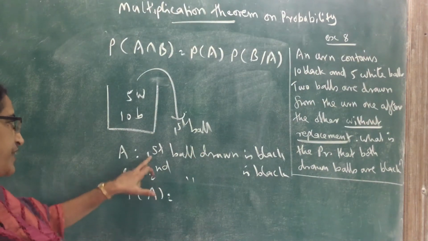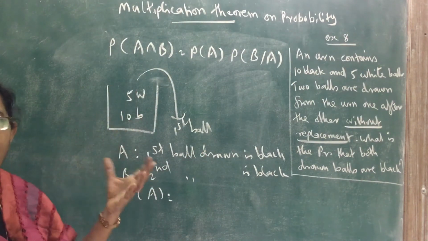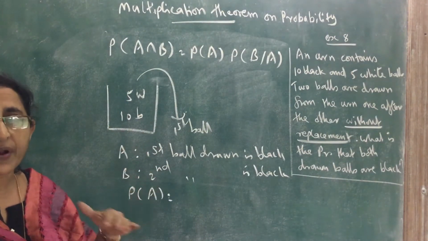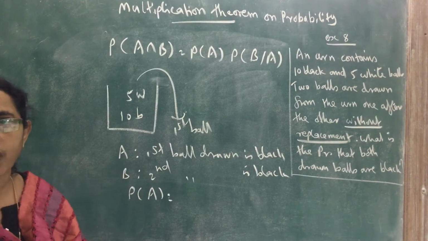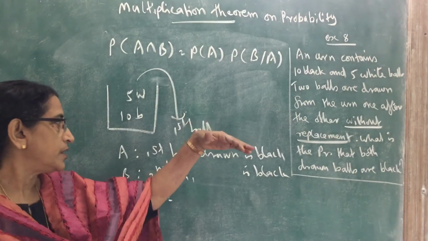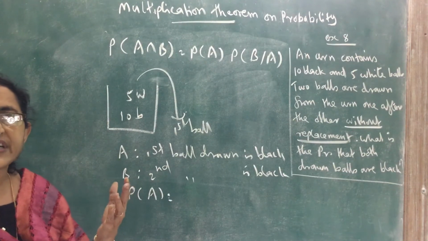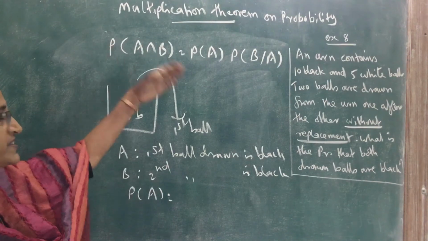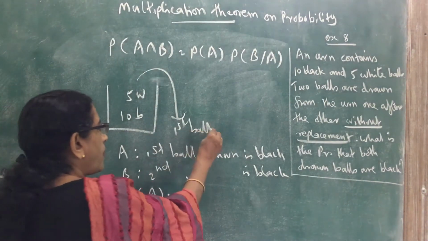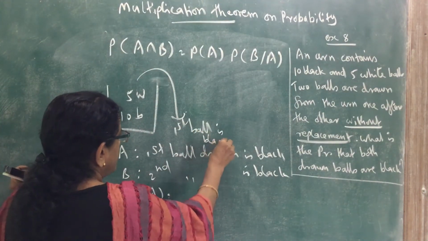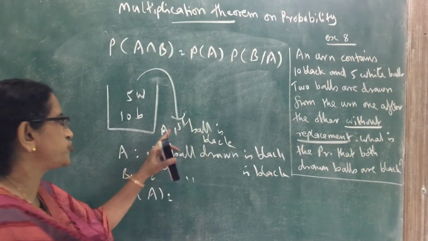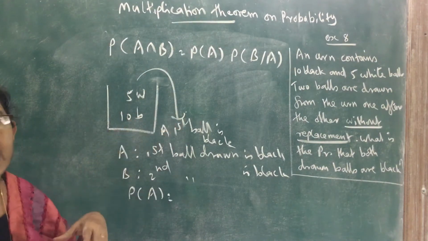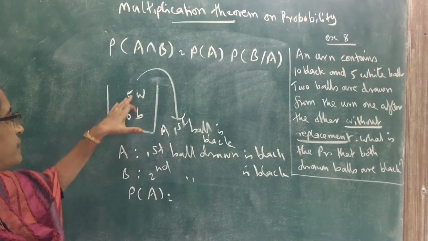What is the probability of A? In the bag there are 10 black and 5 white balls.